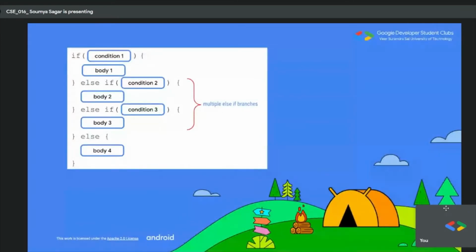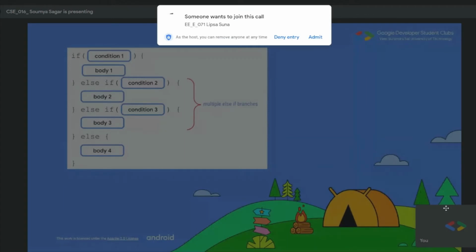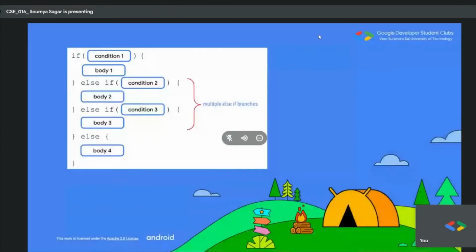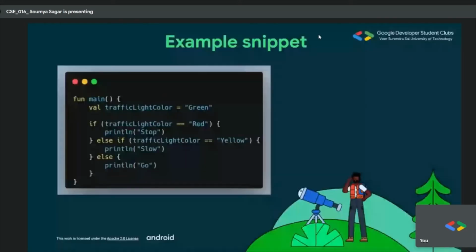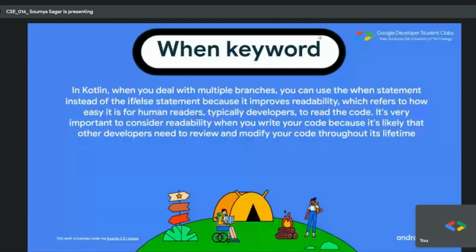So this is not something that a reviewer would want you to write in their code base. For example, if you are going for an open source contribution and you write a lot of if and else, then definitely the reviewer would not be happy to see such messy code contributing to their code base. So they prefer an optimal and cleaner way of writing the code. We do have that option here in Kotlin, as we get introduced to the when keyword. Now when is used in place of the if else statement. So the first and foremost thing it does is improve the readability.